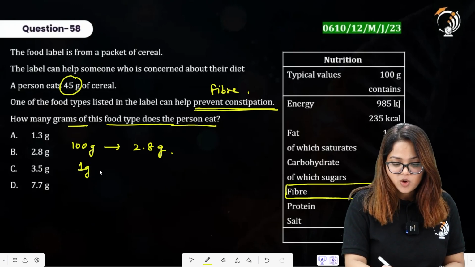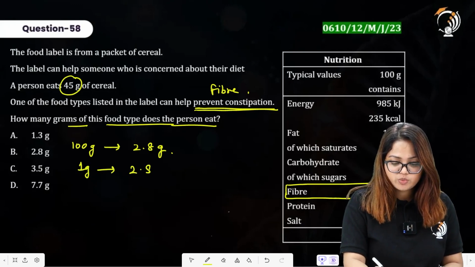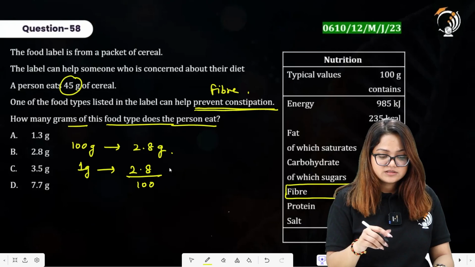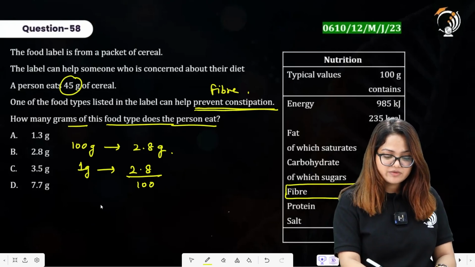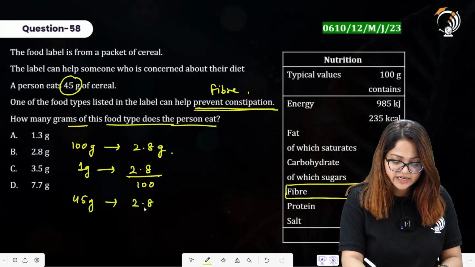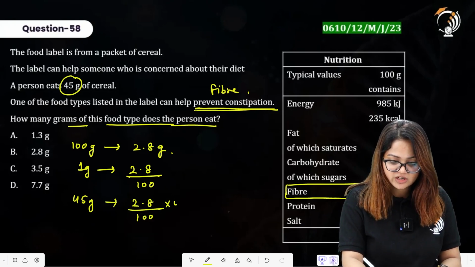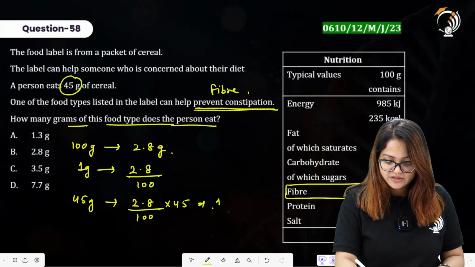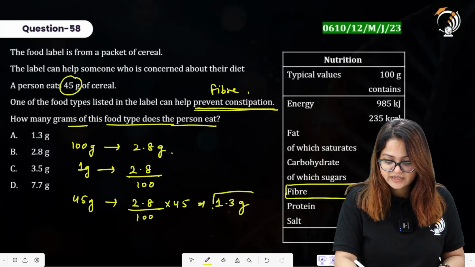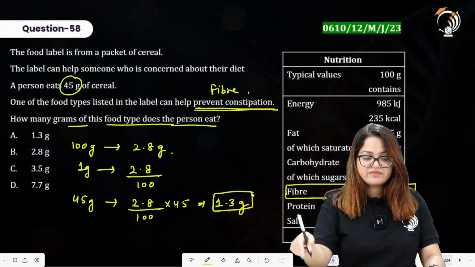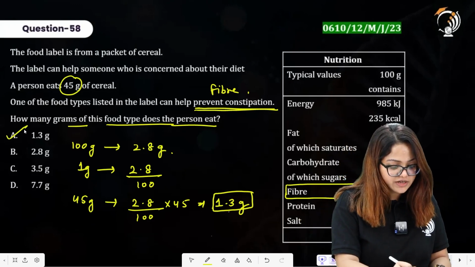So 1 gram of this packet will provide 2.8 divided by 100 gram of the content. Alright, then since the person is actually eating 45 gram of the cereal, you are going to multiply this by 45. So 2.8 divided by 100 into 45 gives you an answer that is approximately equal to 1.3. So 1.3 gram of fiber will be consumed by the person who is eating 45 gram of this cereal. Option A here is the right answer.